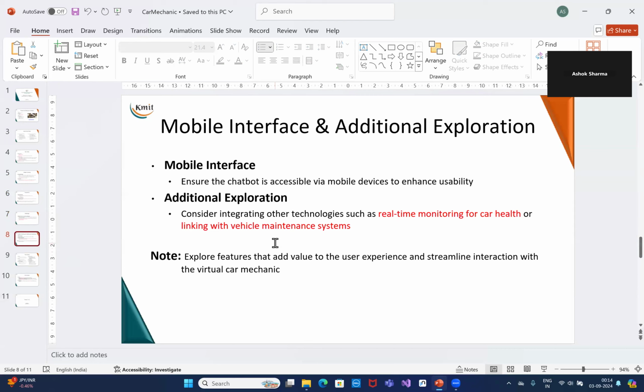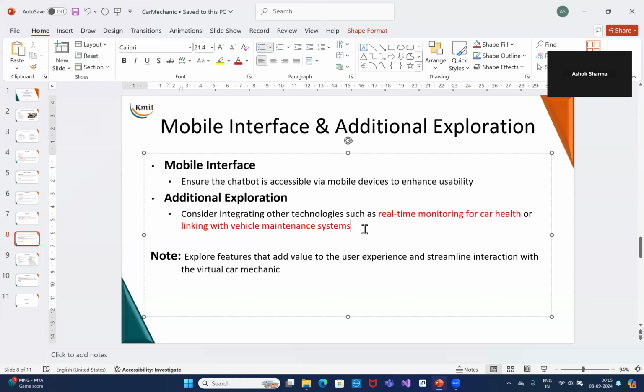Now, when a person may be lost on some highway where a mechanic is not available, a mobile interface is very interesting and very useful for this type of scenario. And therefore, a mobile interface is the additional thing that has to be done along with this project. It will be very useful for this project.